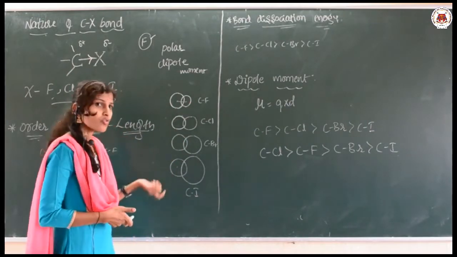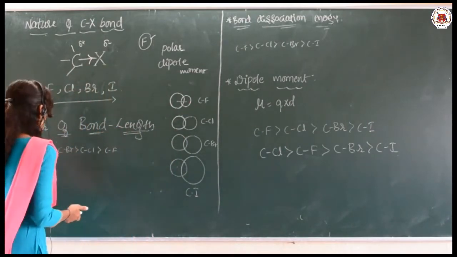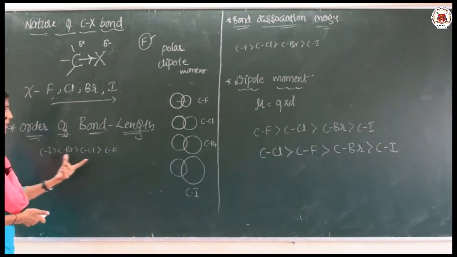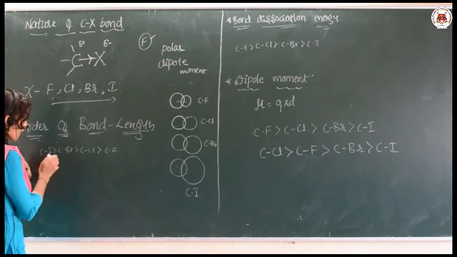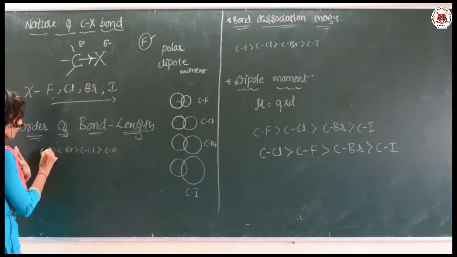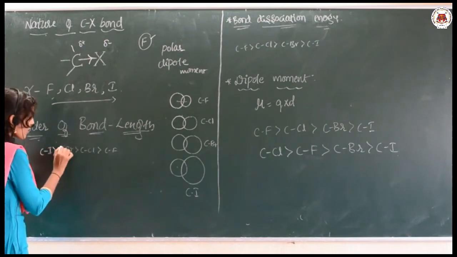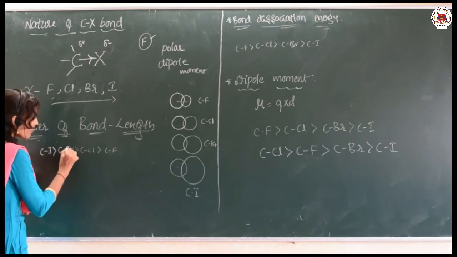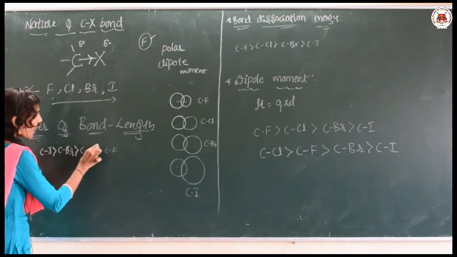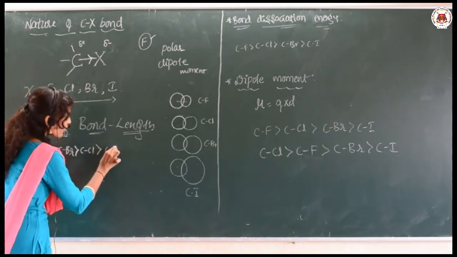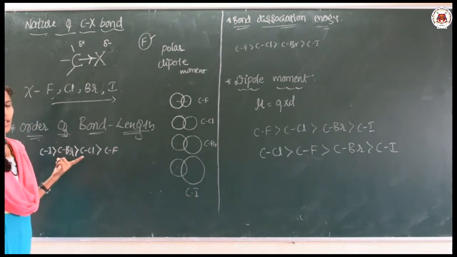So we can write the order such that iodine is the biggest: C-I has the greatest bond length, which is greater than C-Br, then C-Cl, and last C-F. This is the order of bond length.